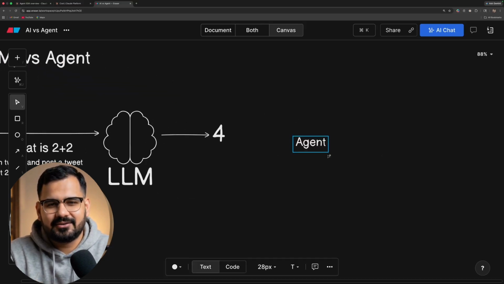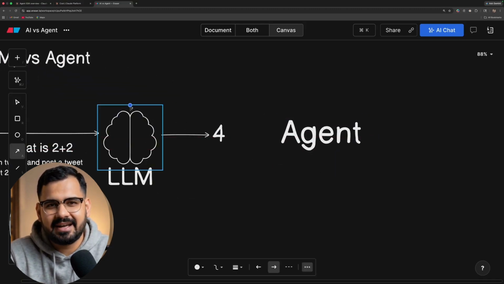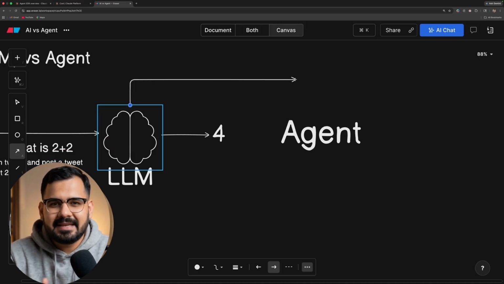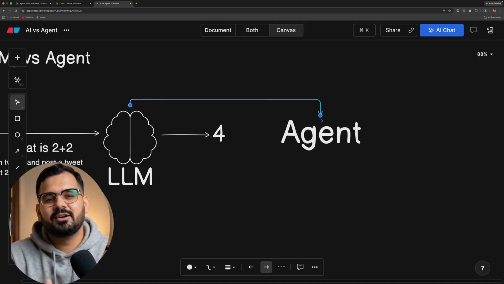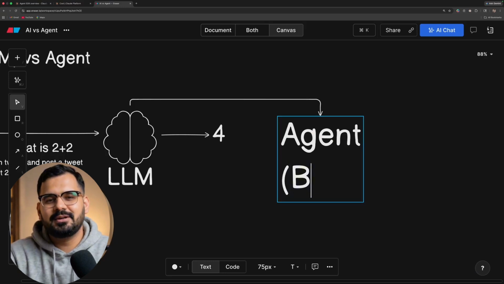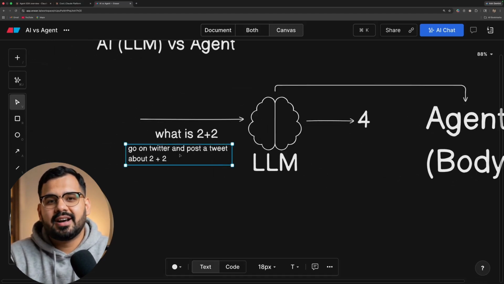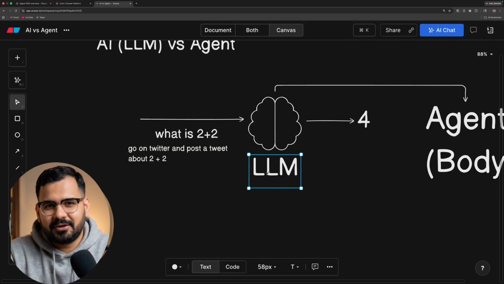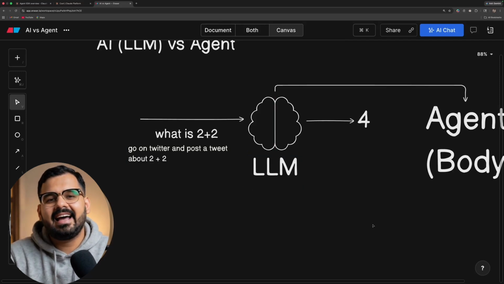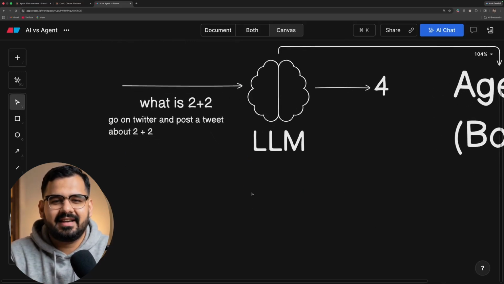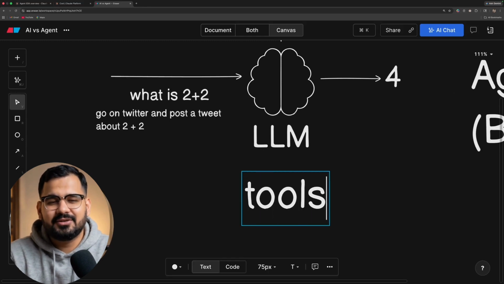This is exactly where the agent comes into the picture. When you talk about an agent, it basically means: I will give a body to this smart brain. Because it has thinking capability, if I also give it a body, then it can do extra tasks, for example going on Twitter and posting something, fetching real-time weather, or changing my files. That is basically what an LLM plus a body does, which means an agent.